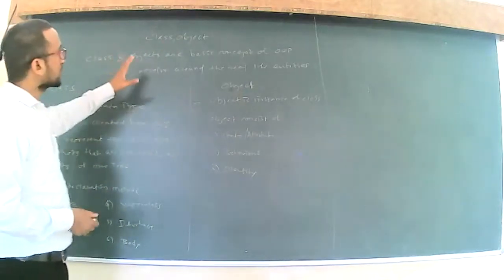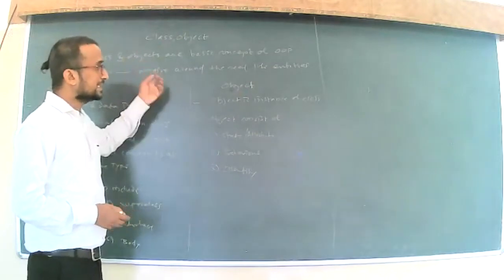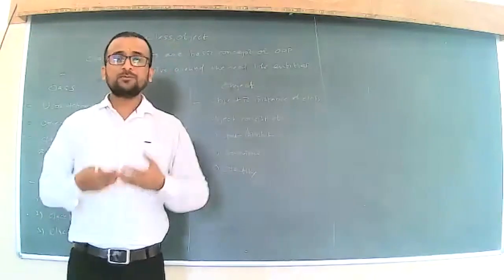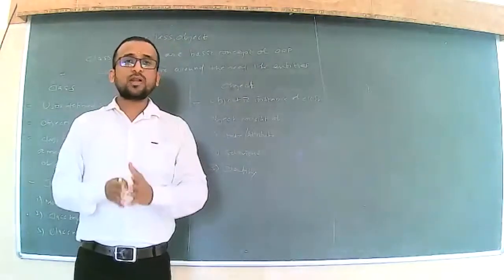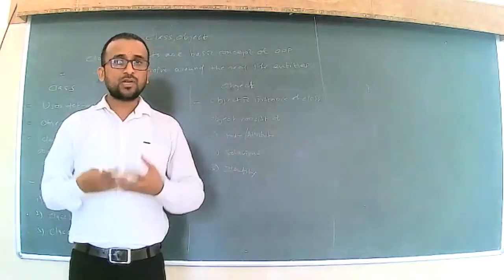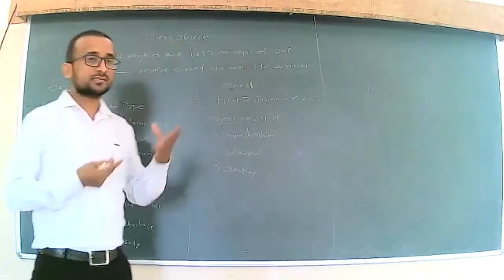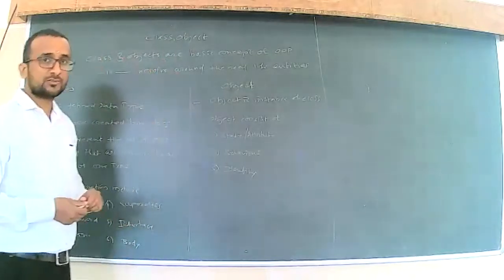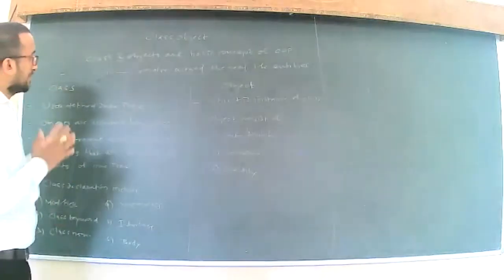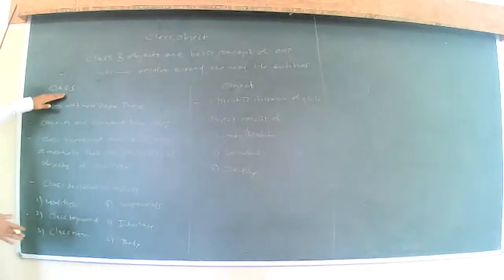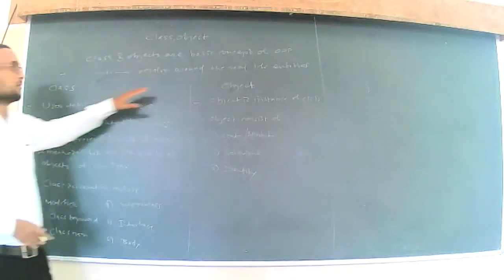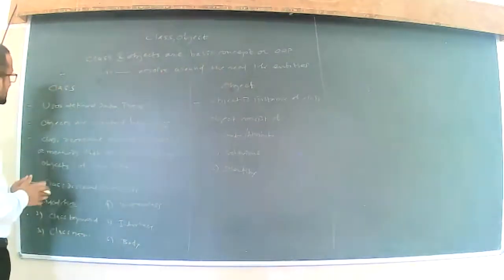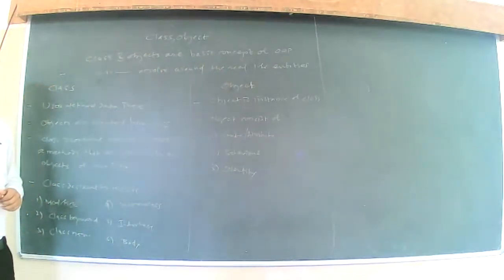In today's lecture, we are going to discuss how this class and objects can be implemented in a programming language. But before that, let us try to understand what actually the class is and what actually the object is. So first of all, we will discuss our class.